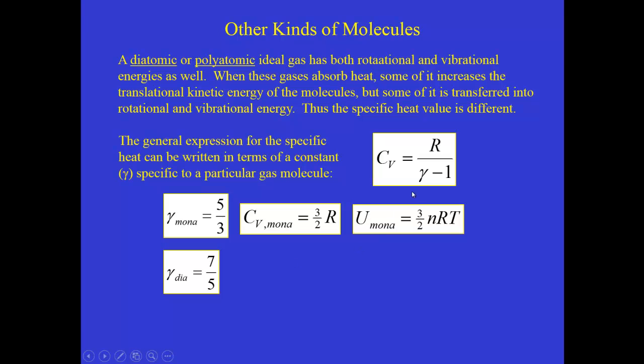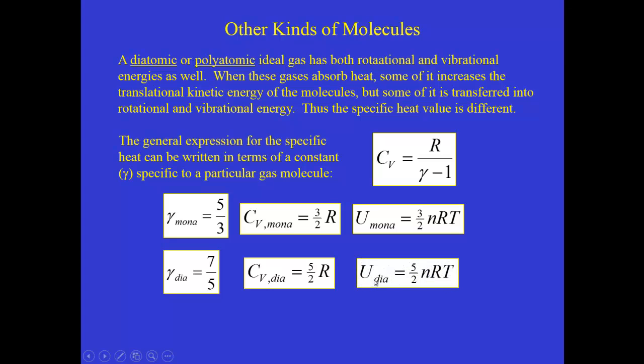So when you put that into the denominator, 7/5 minus 1 is 2/5, so we get 5/2 as the multiple of R for the specific heat of a diatomic gas molecule. And then the diatomic internal energy would be 5/2 nRT.